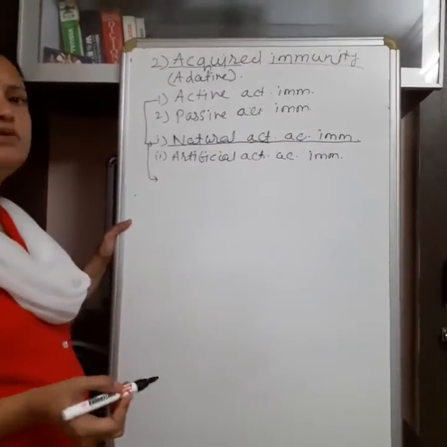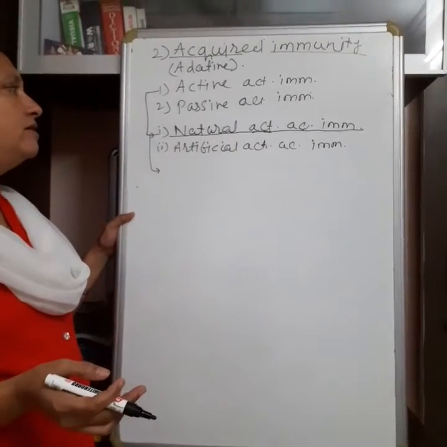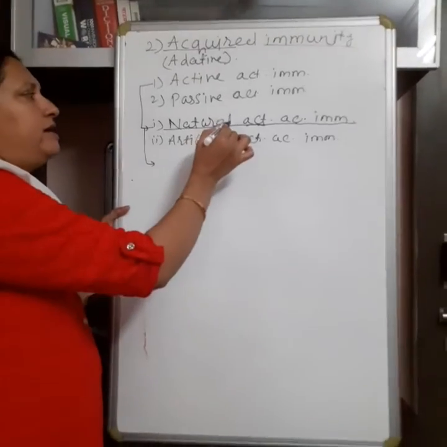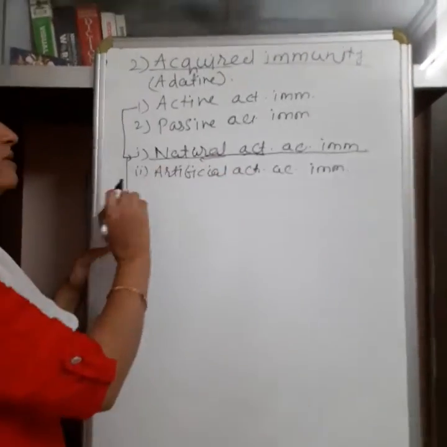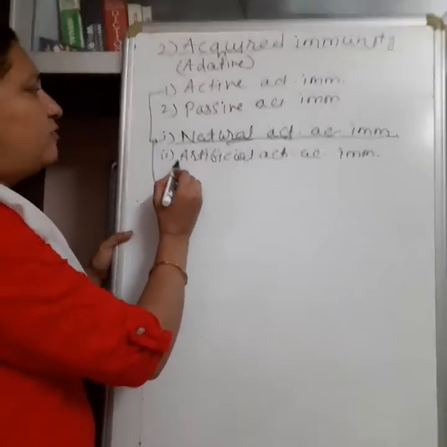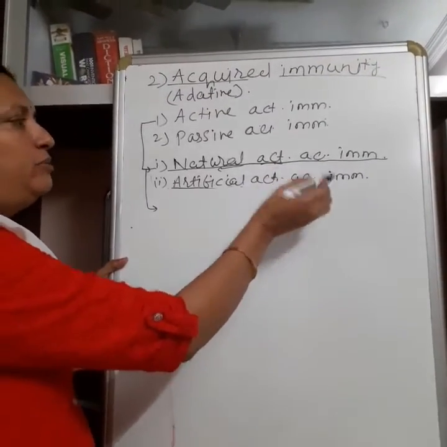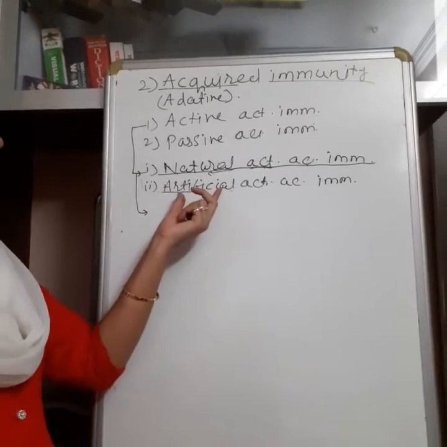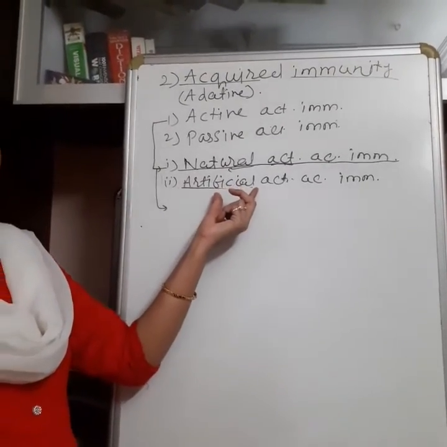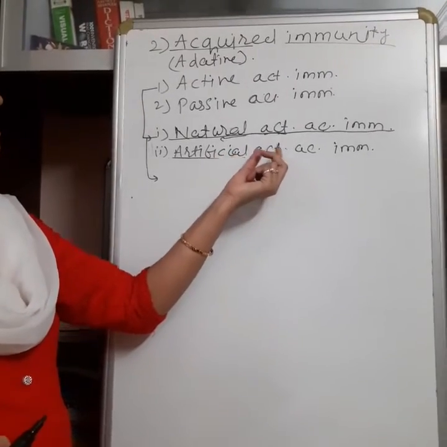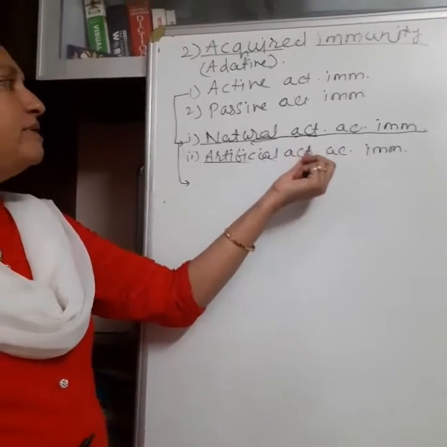Second time there are no chances of severe infection by the same pathogen, and when the pathogen enters normally. Now the second type of active immunity is the artificial active immunity. This is when the pathogen comes in the body artificially, and the immunity is developed, means acquired, and it remains active.